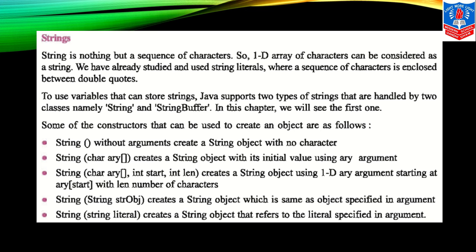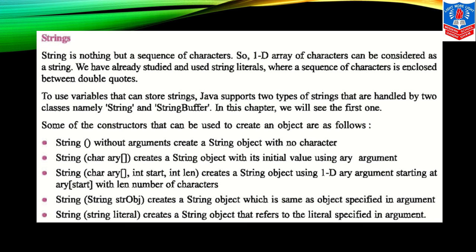Children, if we write capital A, capital B or small a, b, c individually, they are called characters. But when we write double A or double B or ABC all together, or any spelling, any particular word or sentence, so they are called what? String. Group of characters or sequence of characters. So a 1D array of characters can be considered as a string.